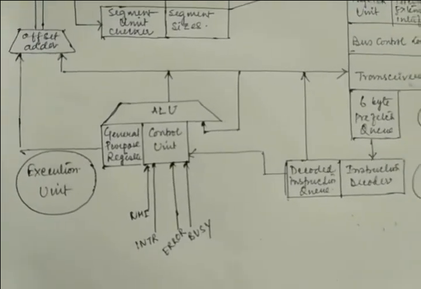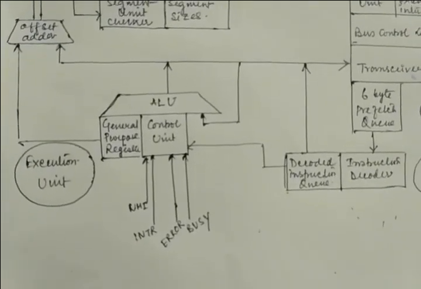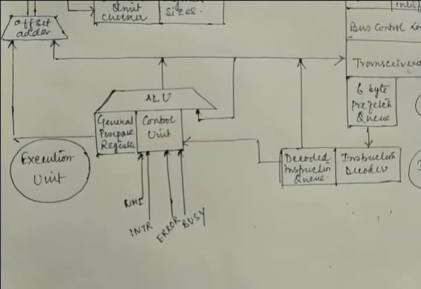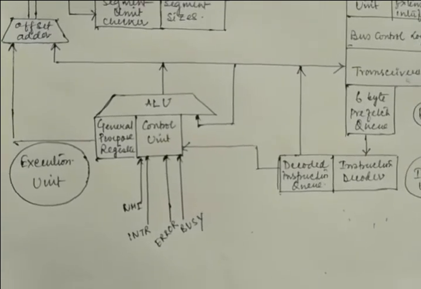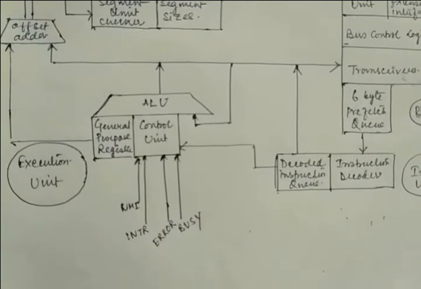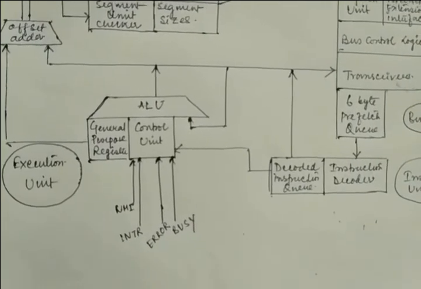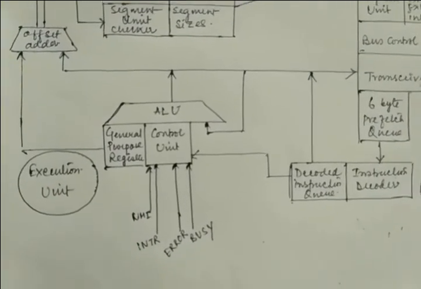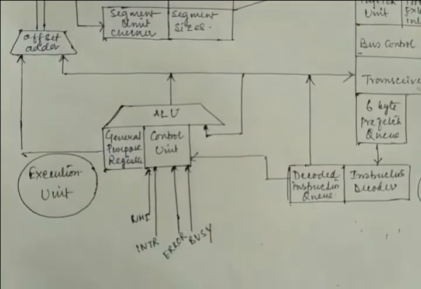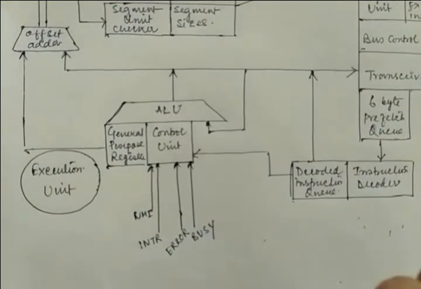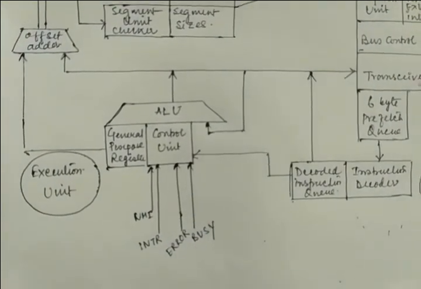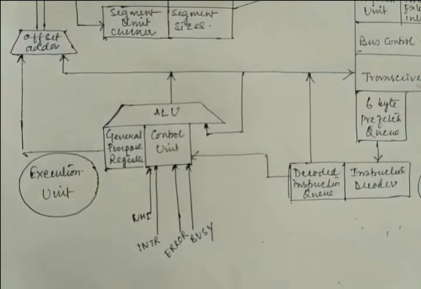Okay, so the execution unit is basically the same as the execution unit of 8086 that I have already told you previously, and it executes the instruction with the help of your 16-bit registers, because there are general purpose registers. Why is it a register? Because a register is nothing but for storing the data, for processing the data, right?